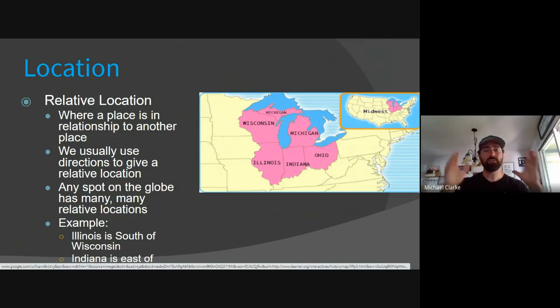Right there. When you guys created your neighborhood map, you probably included some landmarks in it. I'm going to take a look at those in a little bit. You might say, like, my house is just a couple blocks north of Dunkin' Donuts and 2 blocks south of Woodstock North High School. You just use relative location. Your place, your location compared to that of another. One more example, if we're looking at Ohio here, you would say that Ohio is east of Indiana and south of Michigan. That's relative location. Questions over relative location?